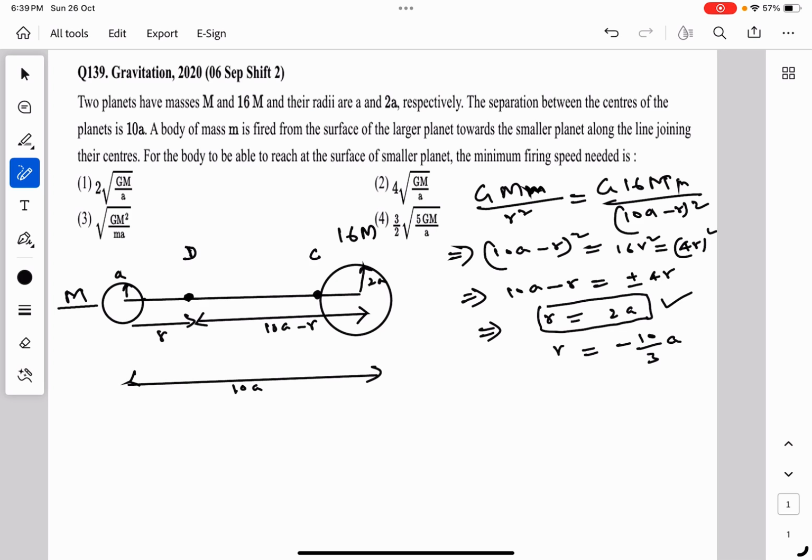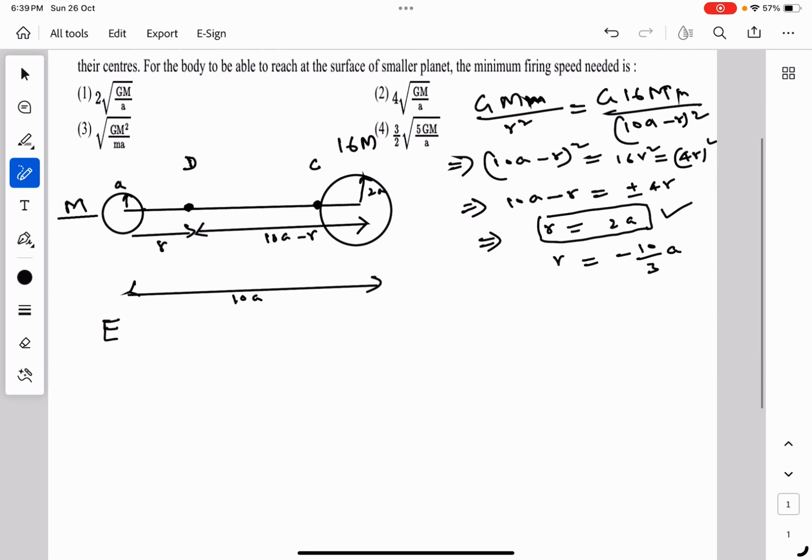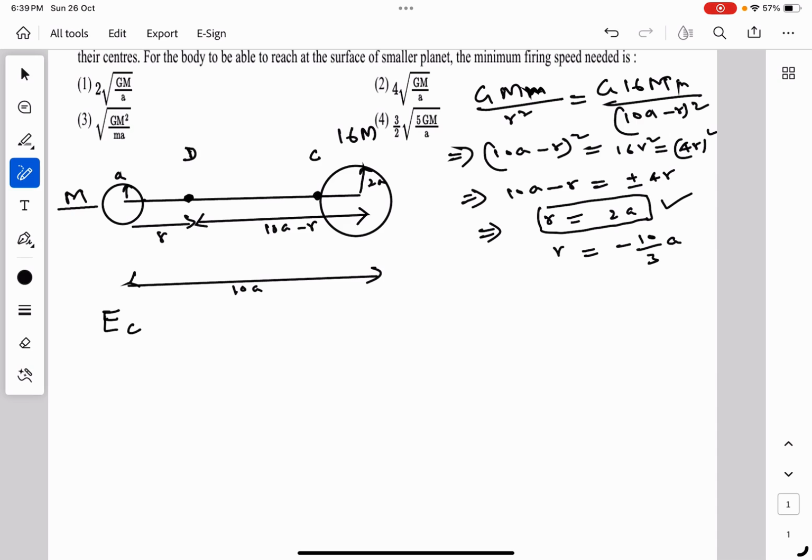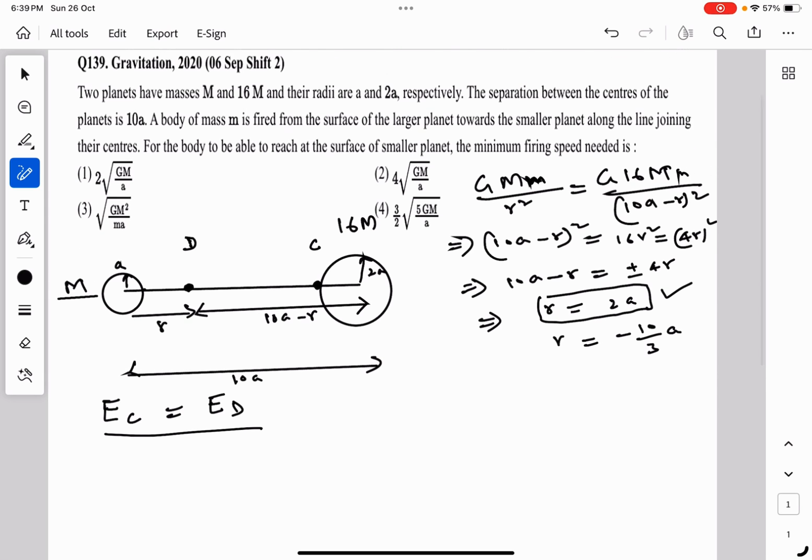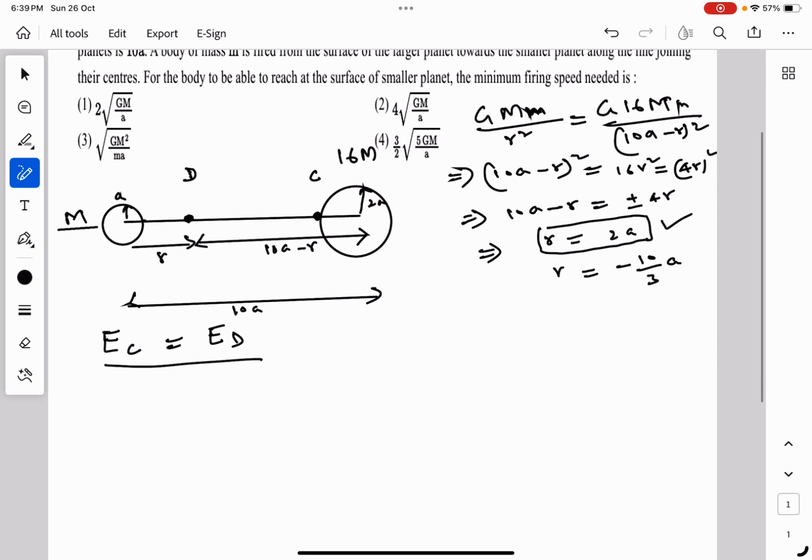Now let us use the conservation of energy at points C and D. Total mechanical energy at point C would be equal to total mechanical energy at point D. So at C we have kinetic energy of the body of mass small m, half mv square.